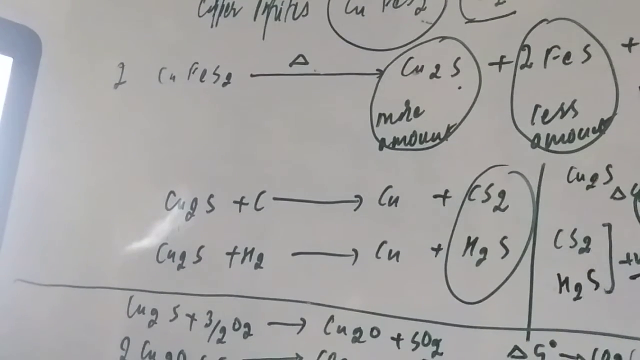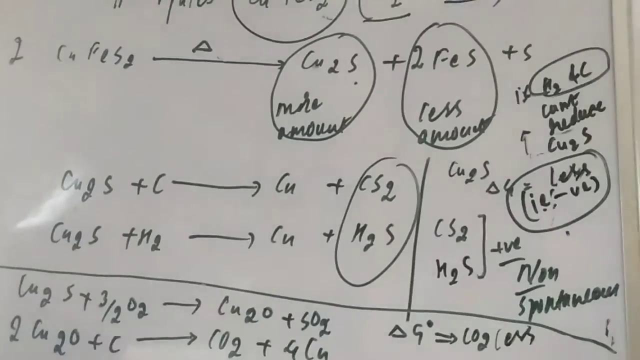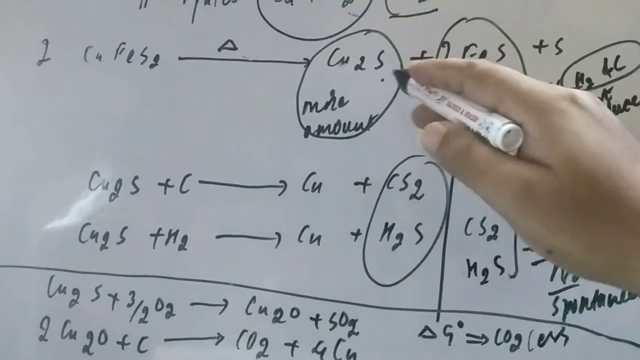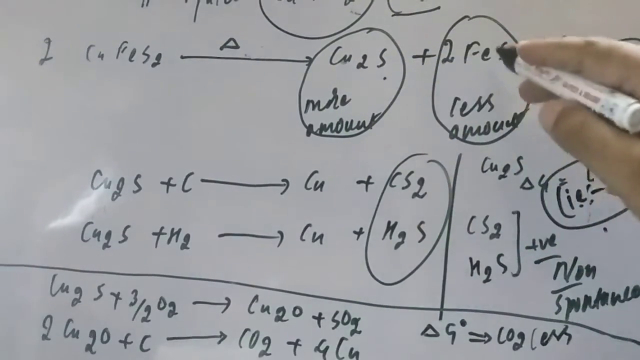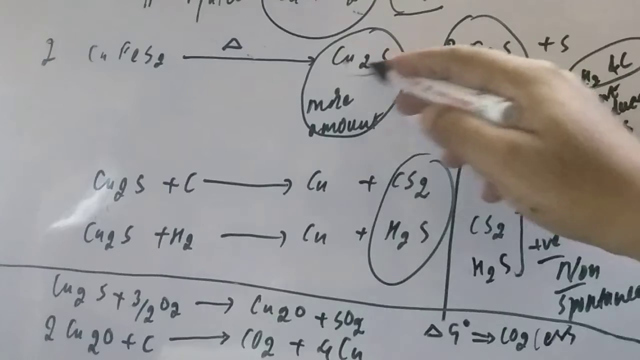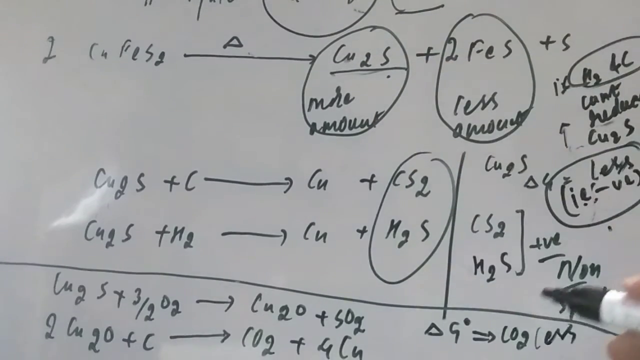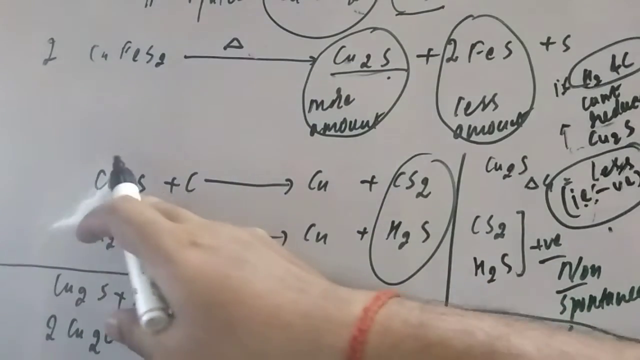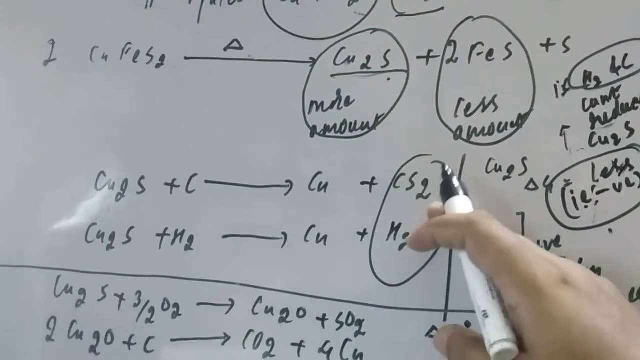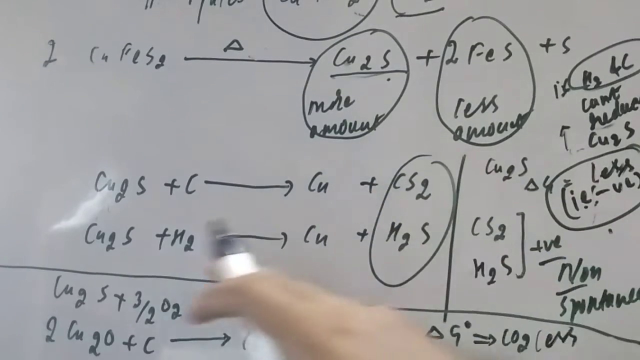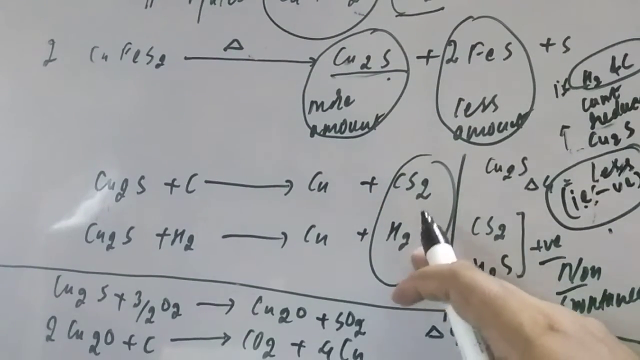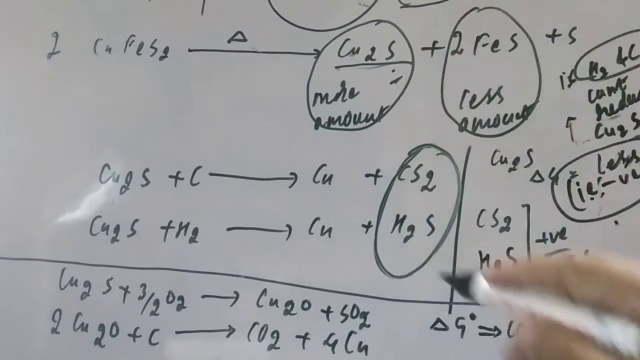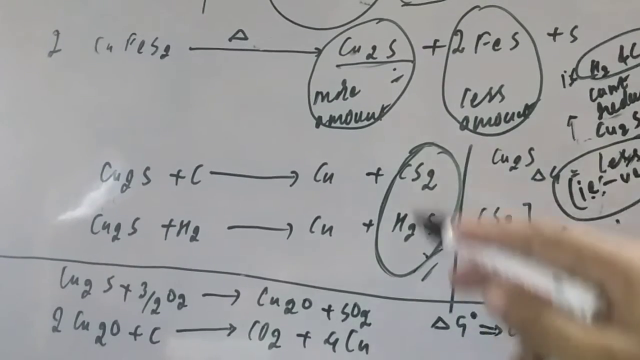Now student, if you move on, again try to understand. Firstly, if you heat copper pyrite, you get copper sulfide Cu2S and FeS. The Gibbs free energy for the formation of Cu2S is less than the formation of CS2 and H2S. See here, if you reduce by carbon, you get CS2, and if you reduce by hydrogen, you get H2S. So for this one the Gibbs free energy is less and for this one more, so by this you cannot reduce this.